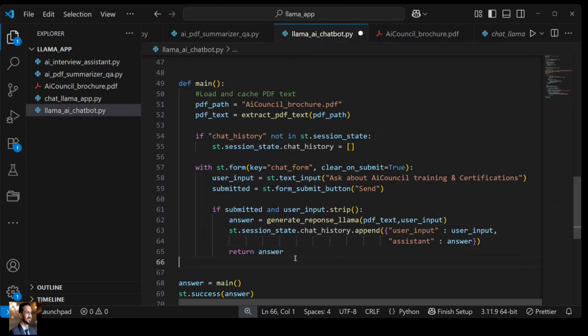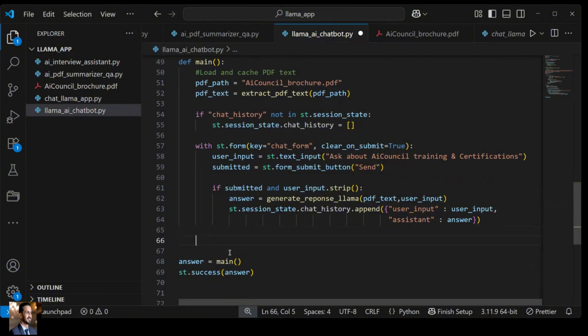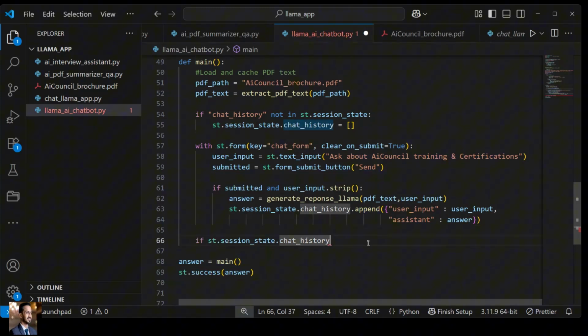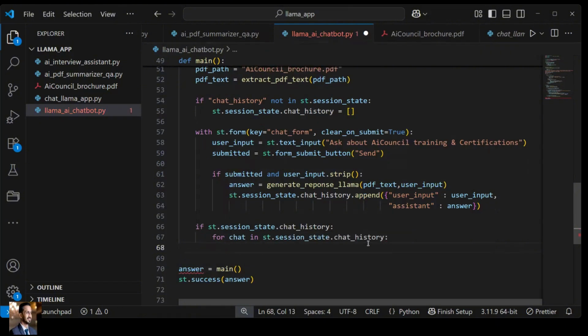And thereafter we don't need to return the answer from here, because now we want to show the user input and answer both for every question asked, right? Now we can come out of this form, right? And here we will write, if this thing is existing, that means it actually got some information, so if st.session_state.chat_history, then we can use for chat in st.session_state.chat_history, right?